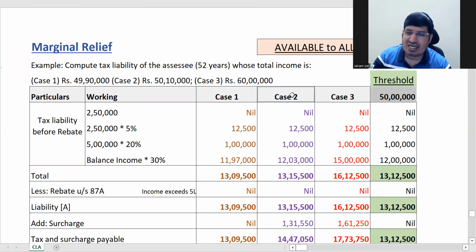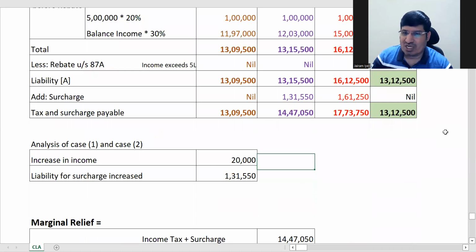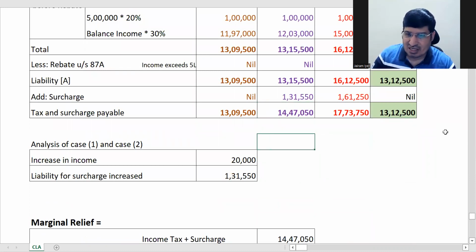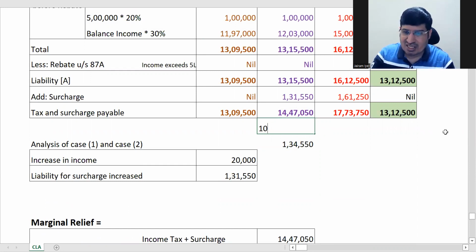This is 50 lakhs and case 2 is 50 lakhs 10,000. This is the income, this is the total tax, correct? If I just find this minus this, it is 1,34,450. That's the difference in tax, and the increase in income is 10,000, from 50 lakhs to 50 lakhs 10,000.